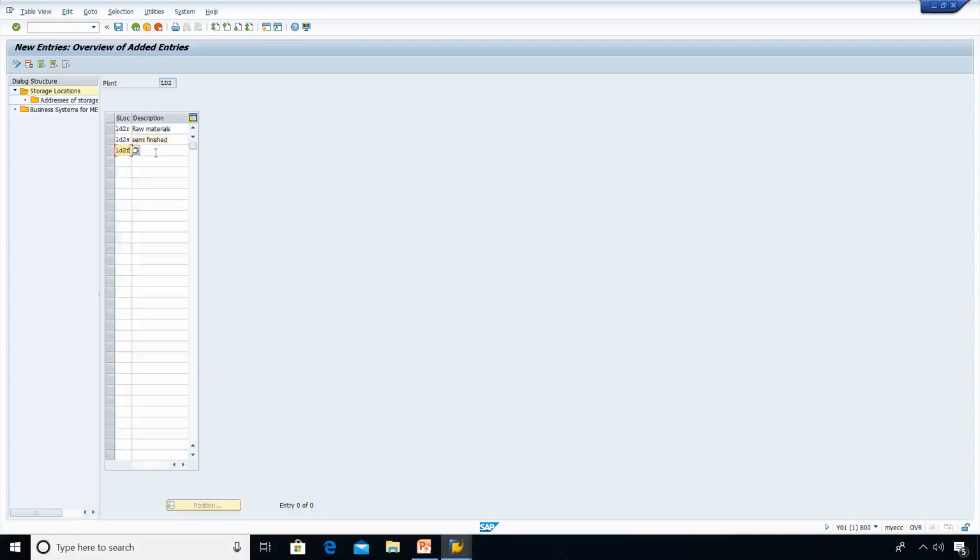LD2F, finished materials. LD2D, let me write defects storage locations. LD2V, vendor rejections. LD2O, others.